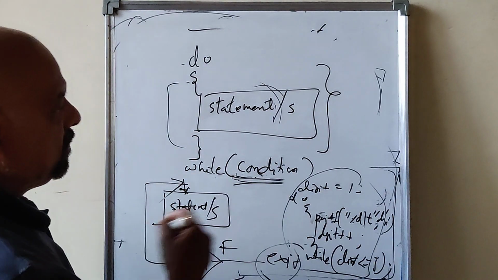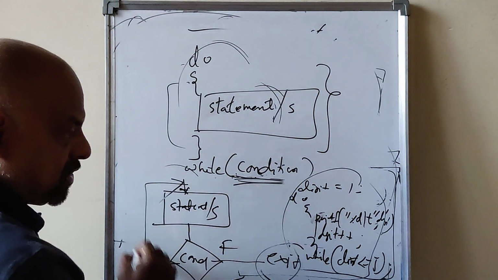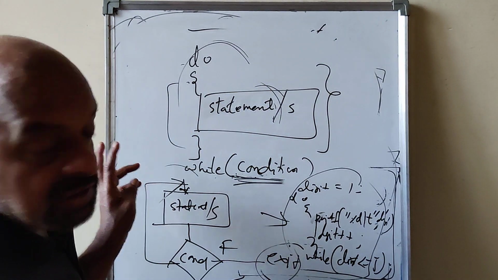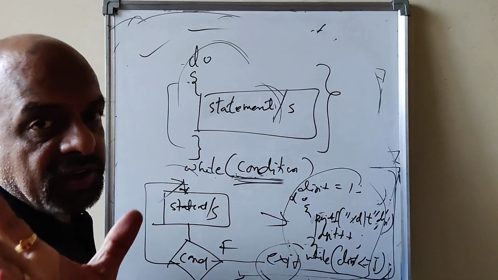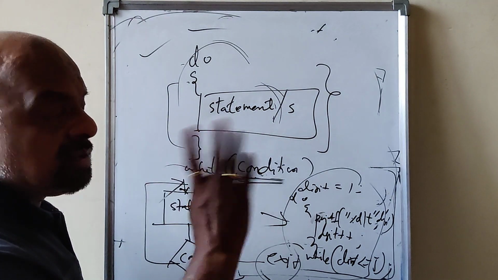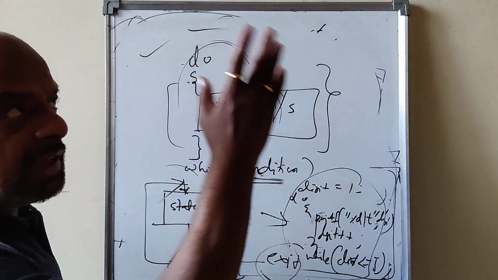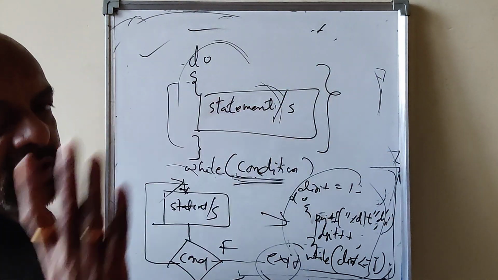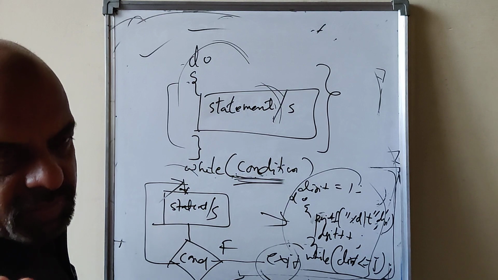You write this code. This is syntax, working flow chart, example, and you have to explain how it works. This is a very important question from the examination point of view. Fetches nearly 10 marks. You have to distinguish between while and do while. You have to write the syntax for while and syntax for do while. You have to write the working flow chart for while, working flow chart for do while. You write the example for while and the example for do while.